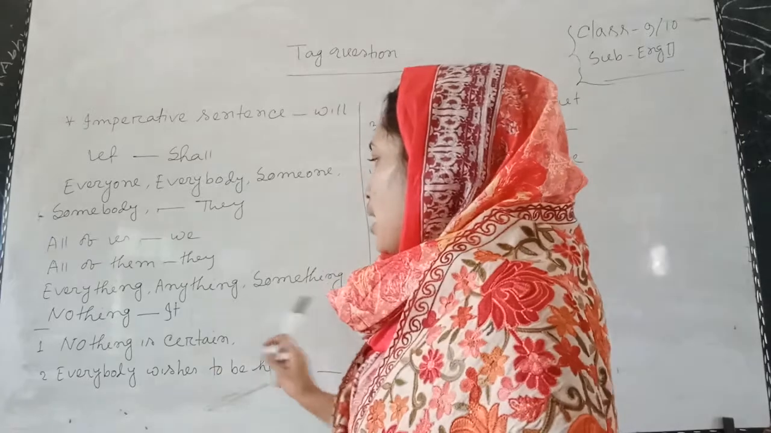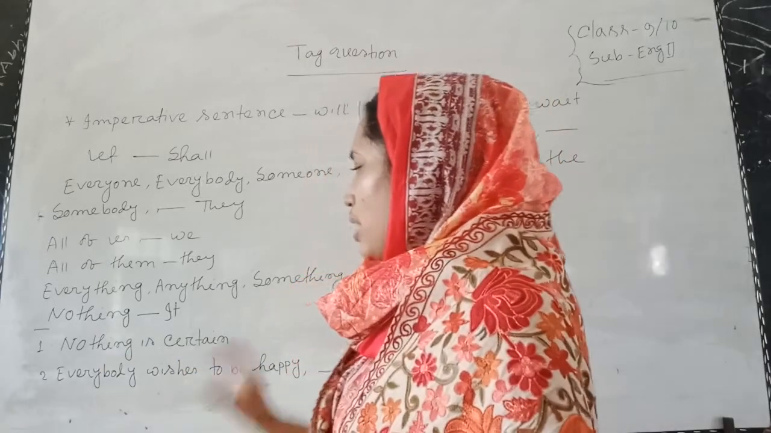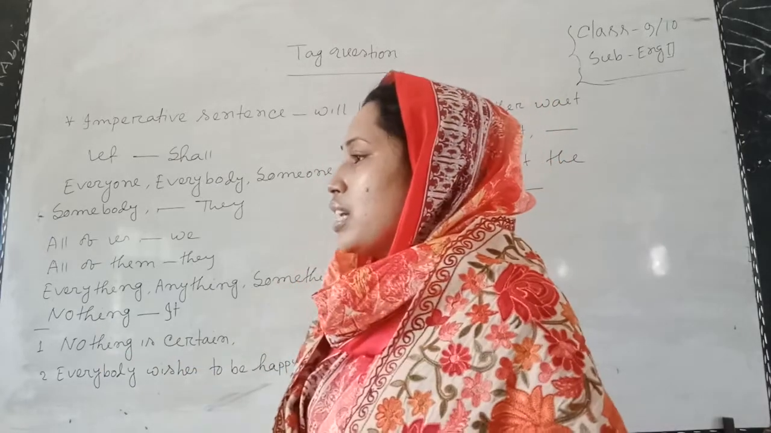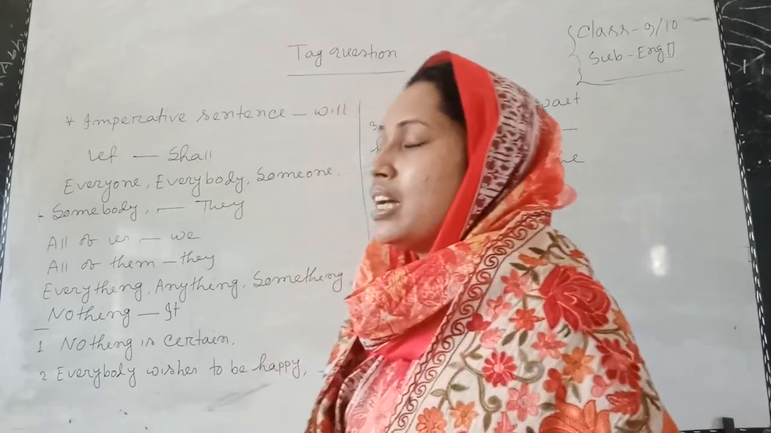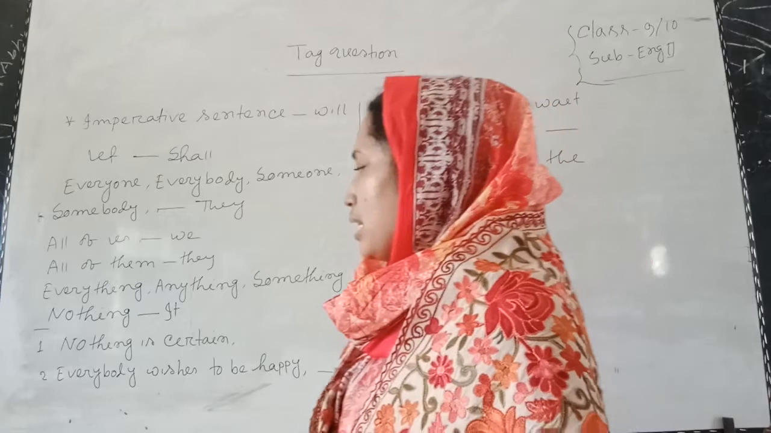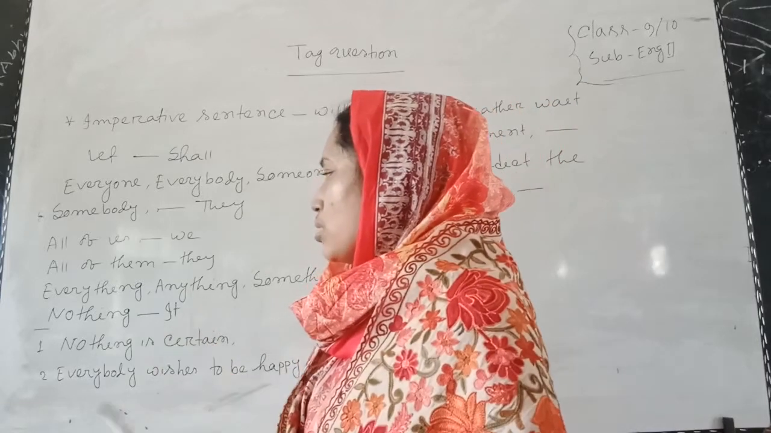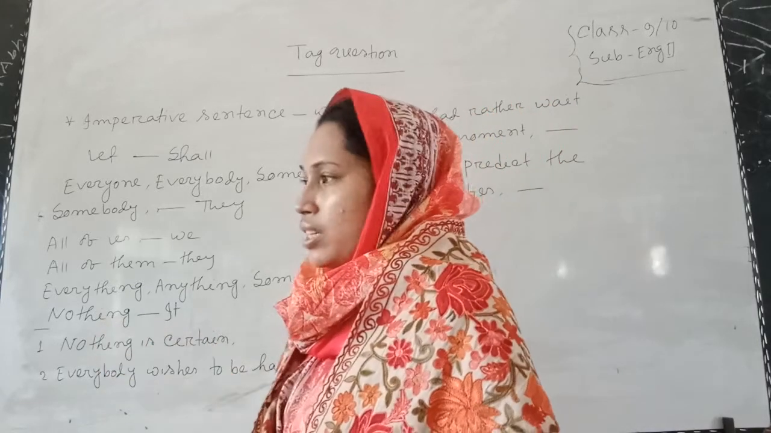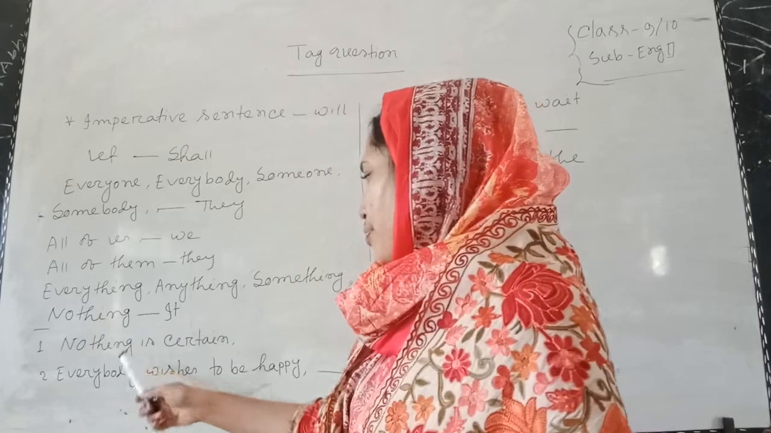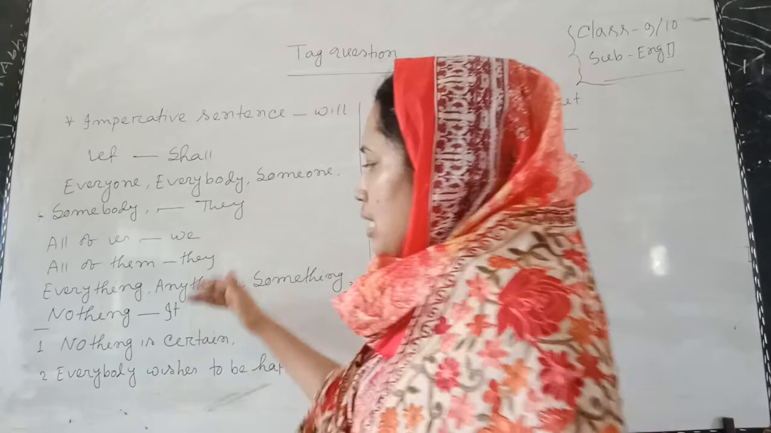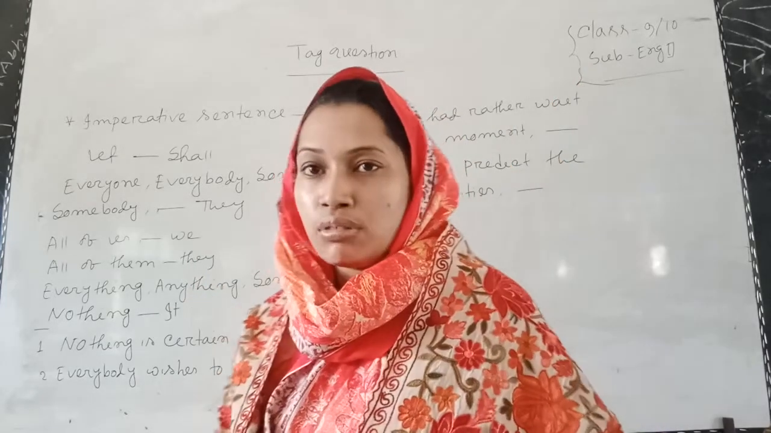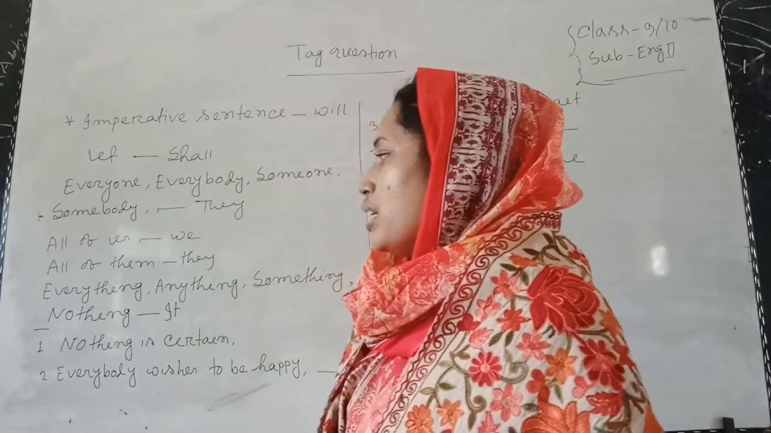Everything, anything, something, nothing. Okay. If these words are used as a subject in the statement, in that case it will be used instead of this word. Nothing. So, dear students, these are the most important rules of tag question.